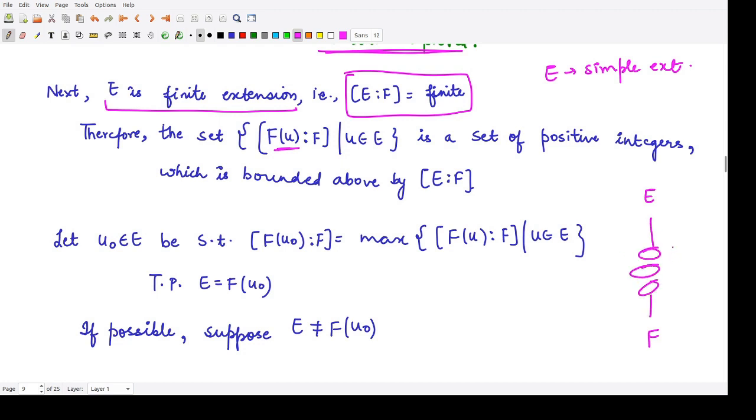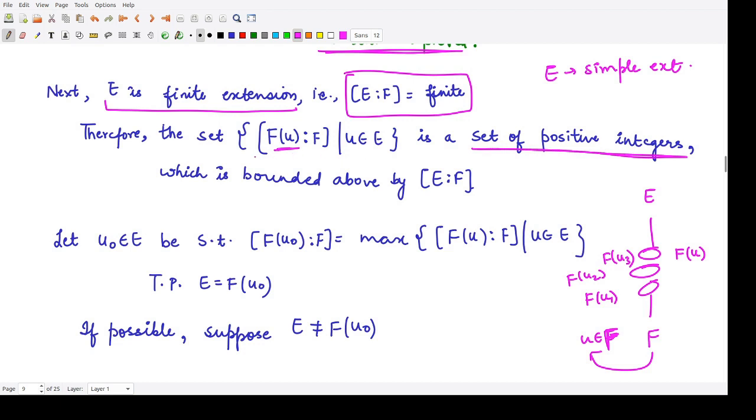So we consider the degree of one such intermediate field over F, for all the elements u belonging to E, because there are infinitely many such elements u. You could adjoin each element to F, so you would have F(u1), F(u2), F(u3), and so on. These would be the intermediate fields, and all these fields would be defined by this set, where this set is a set of positive integers.